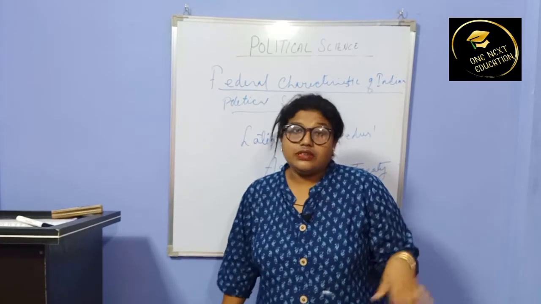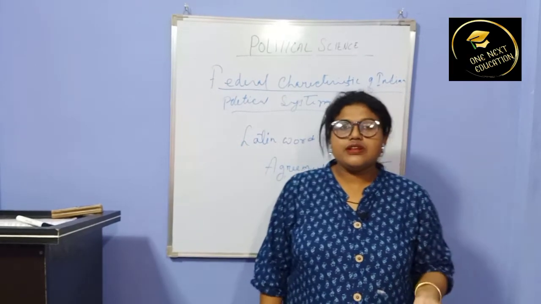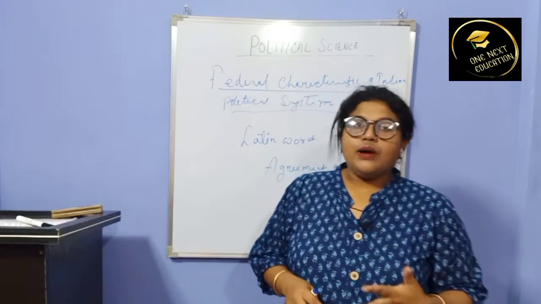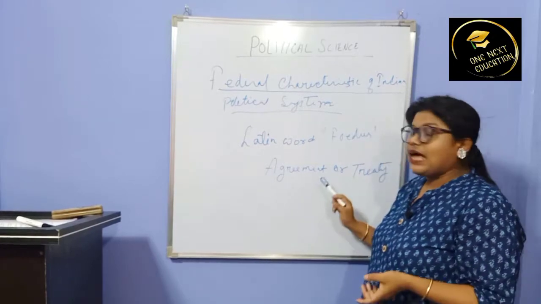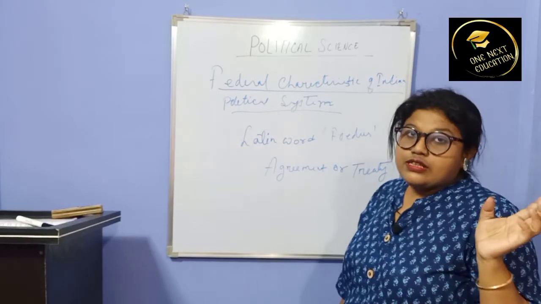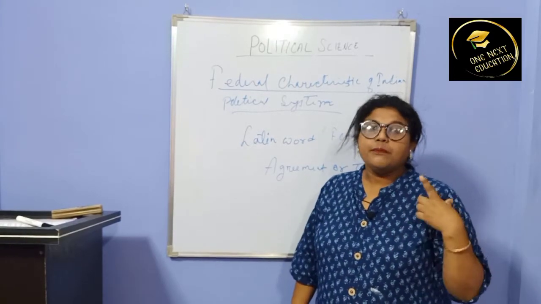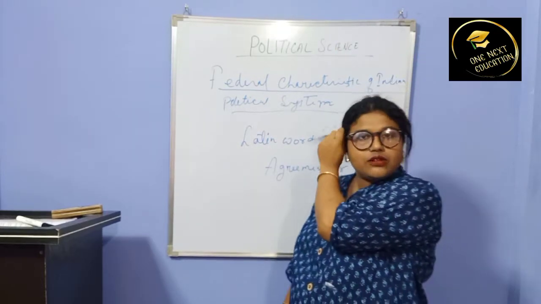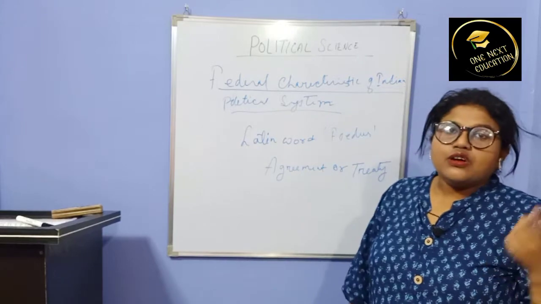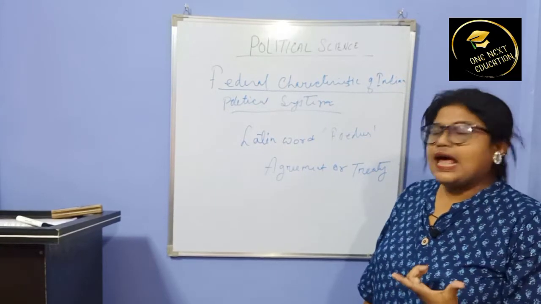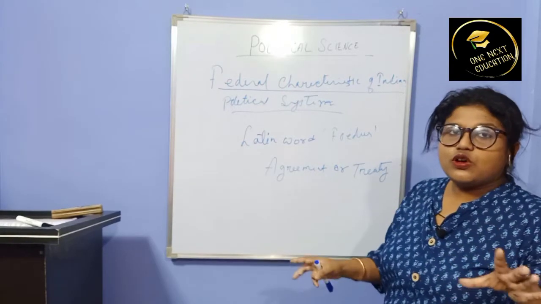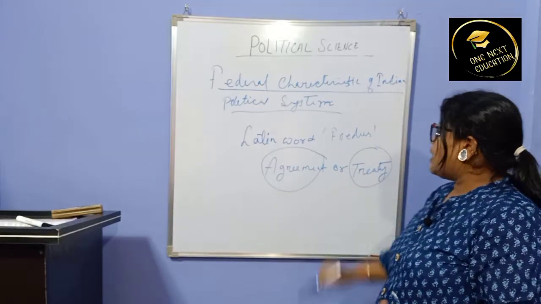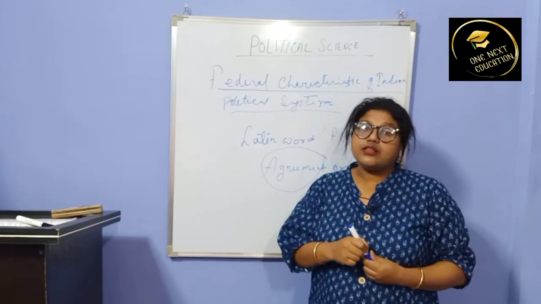So thus a federal state means a union of states agreed by mutual agreement or treaty. A state which was formed through mutual agreement or treaty is known as a federal state. Those states which were formed through an agreement or treaty will be known as federal states.